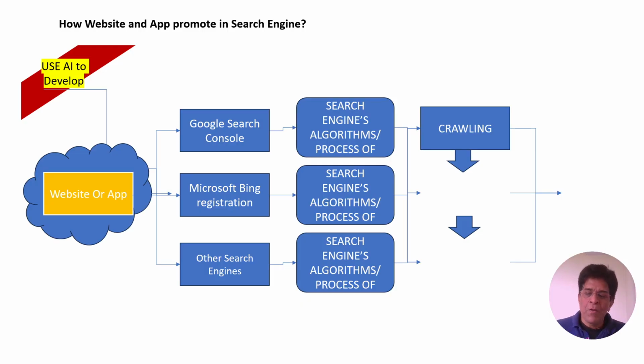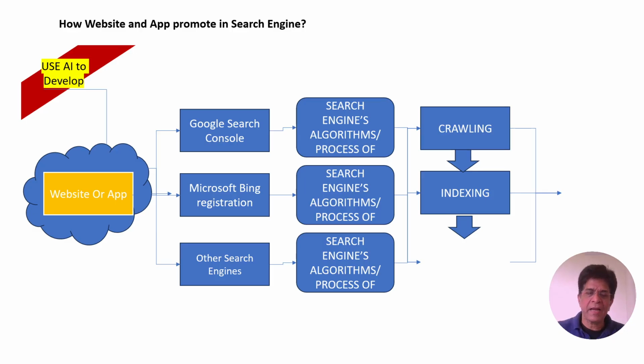Crawling means it will see the entire website page by page and check whether it is matching its algorithm or not. Once it is crawled and matches the engine's algorithm, it will index it. It will store it in its own database. Indexing means it will give some kind of numbering to it. It will record in its databases that this website has this IP address and this is the content, and they have their own schema of indexing, and based on that it will be stored.